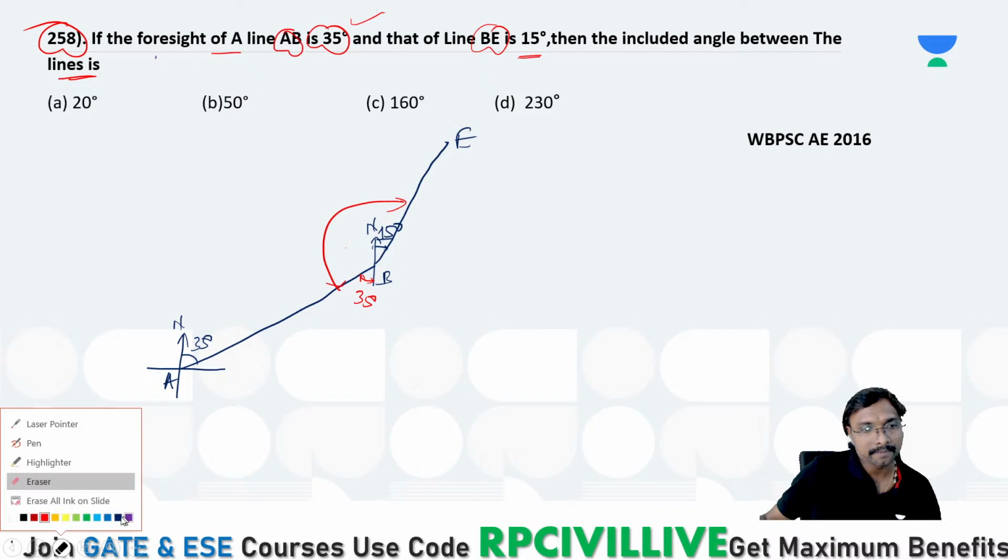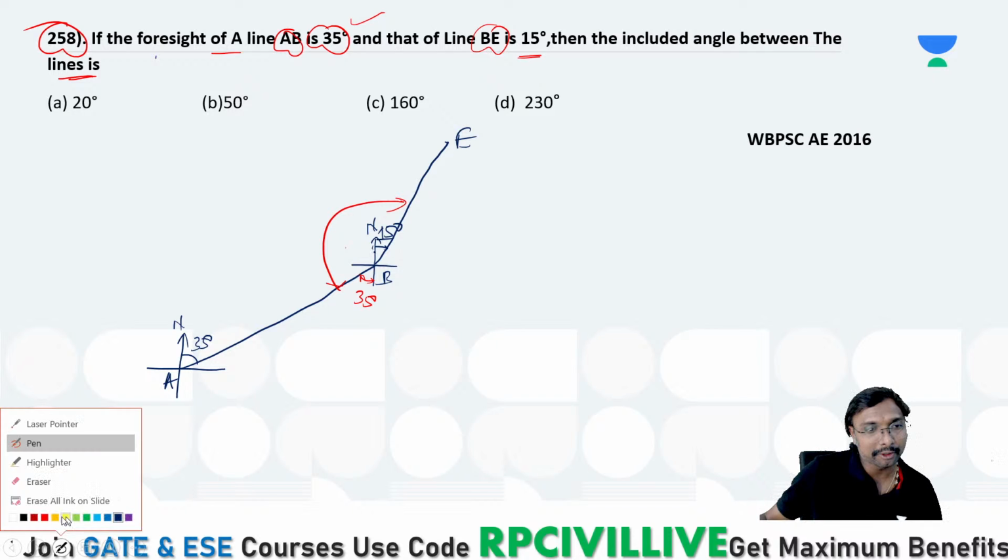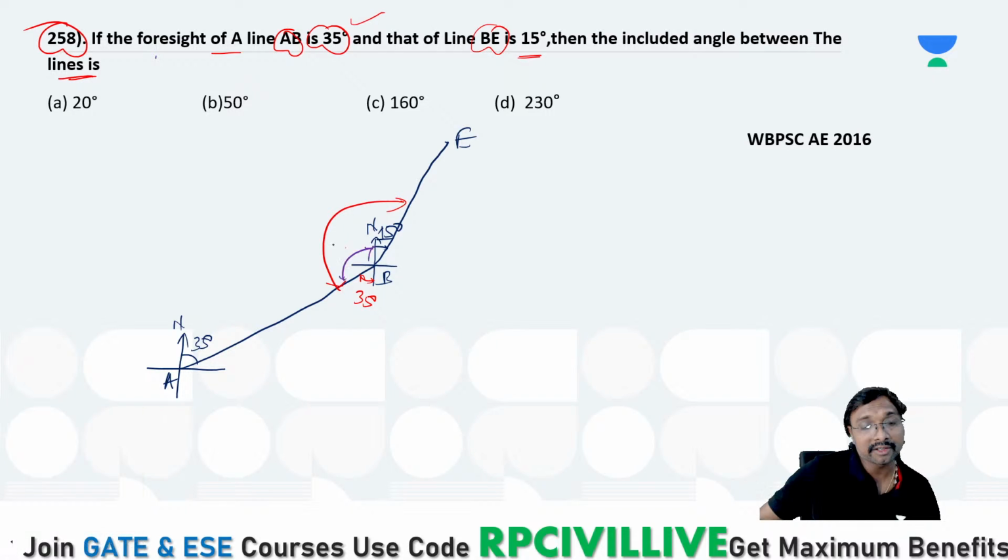When this angle is 35 degrees, what is the remaining angle? Is it not 180 minus this 35? This angle will be 180 minus 35, which is 145 degrees.